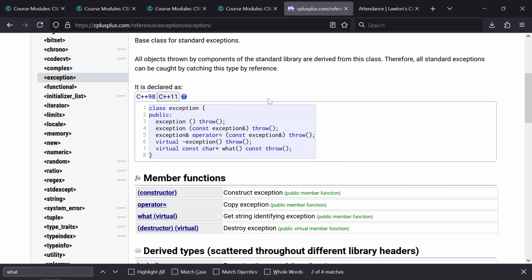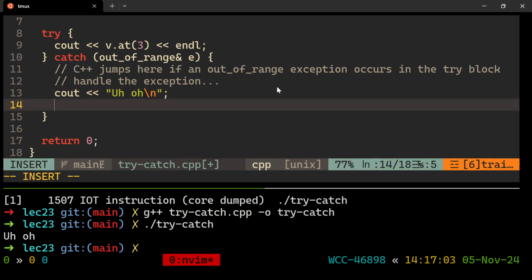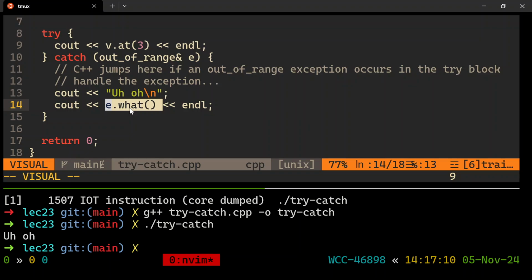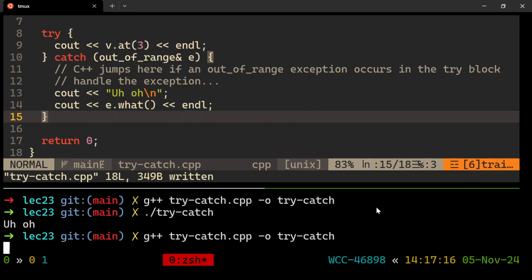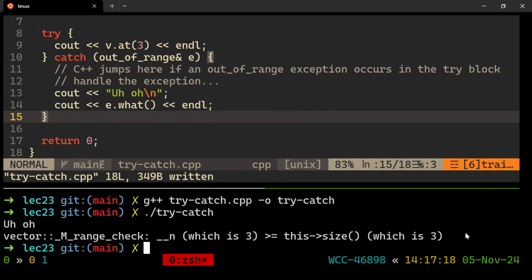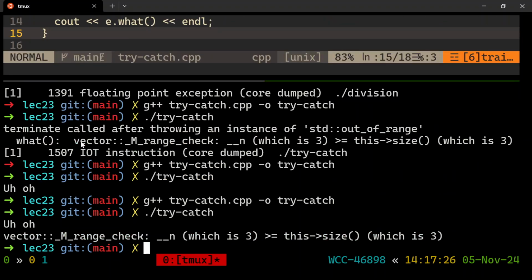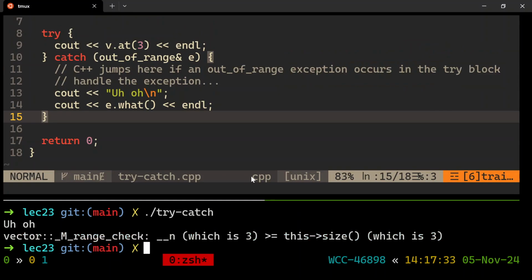So this is the setup. We can say e.what, and it will give back a string describing the exception. That's a cute name for it. It's like, okay, what went wrong? Tell me. So this is what the exception object has inside of it. It actually has what's being printed when you forgot to catch it, like up here. So it's actually calling what for us if you forgot to do it, which is nice. It's a text description of what went wrong. So that's what exceptions get.